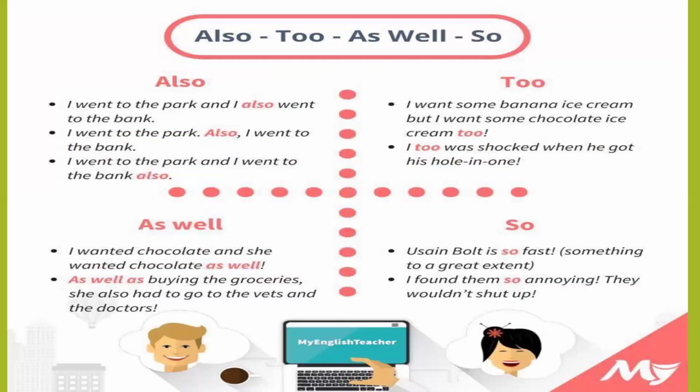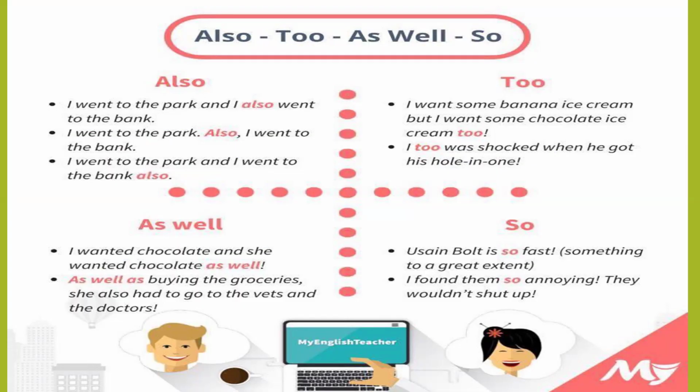Also, too, as well. A few example sentences are given for also, too, and as well. I went to the park and I also went to the bank. I went to the park, full stop. Also, comma, I went to the bank. In this sentence, also is used at the starting of the sentence.